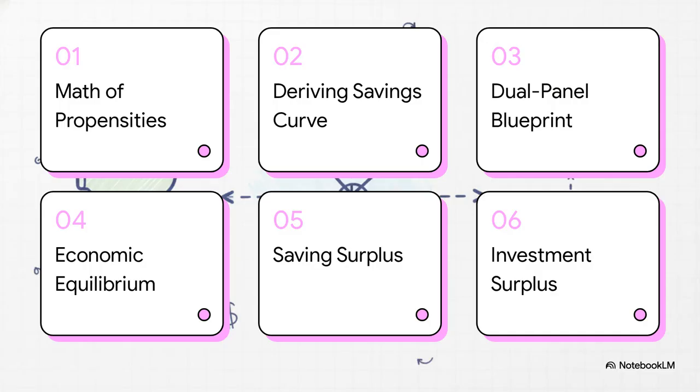Okay, let's dive right into this. Here is our roadmap for the explainer. First, the math of propensities. Second, deriving the savings curve. Third, the dual-panel blueprint. Fourth, finding economic equilibrium. Fifth, the savings surplus disproportion. And finally, number 6, the investment surplus disproportion.